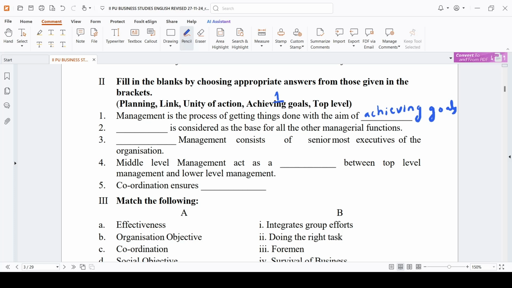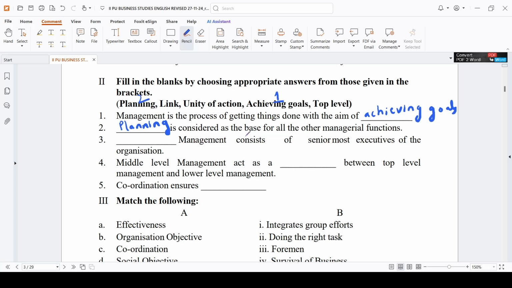Next, dash is considered as the base for all the other managerial functions. We all know that managerial functions consist of planning, organizing, staffing, directing, controlling. So without planning, you can't do any of these functions, right? You can't organize, you can't recruit the people, you can't direct the people. No, planning is very, very important. So which is considered as the base? That is, planning is considered as the base of all the other managerial functions. So where is planning? Here it is, second one.